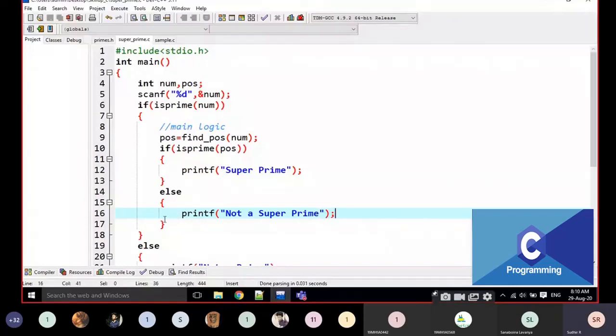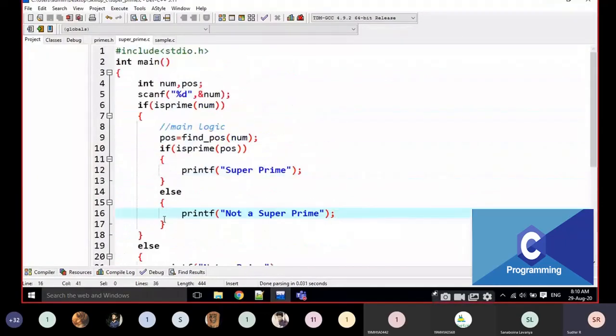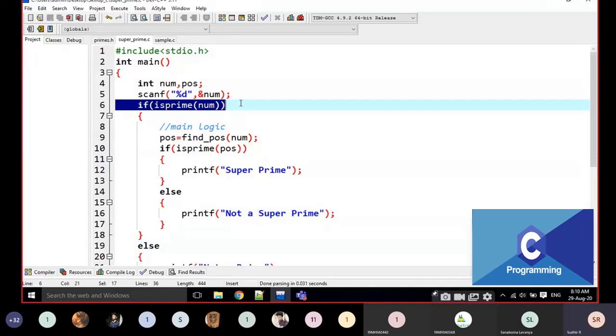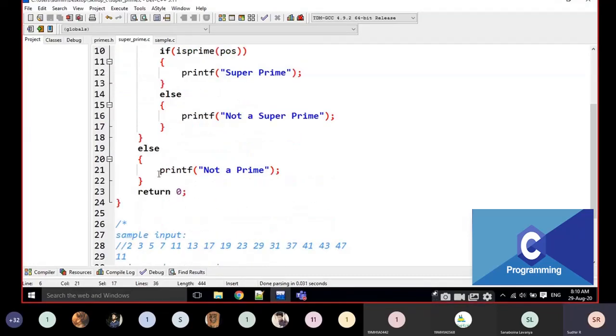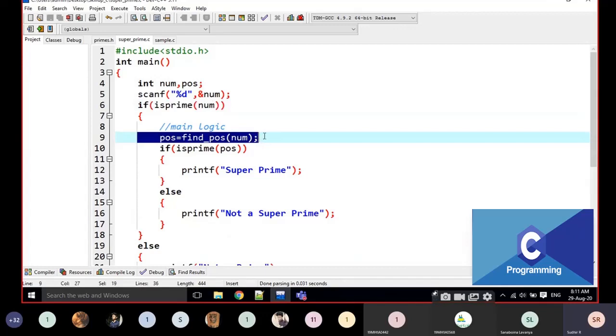That's it. This is the algorithm. Just observe here what I'm writing. Everything I'm writing in some functions. First of all, I'm reading the variables. I'm going to check if the number is prime. If it is not prime, I'm going to just display it is not prime. If it is a prime, I'm going to find the position of the number in the prime number series, not in anything else.